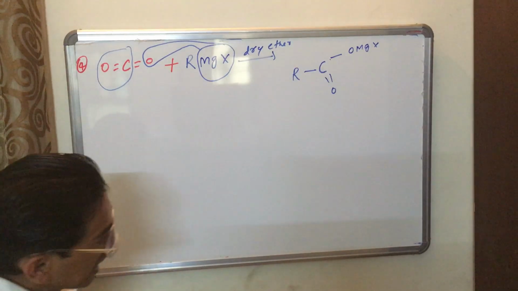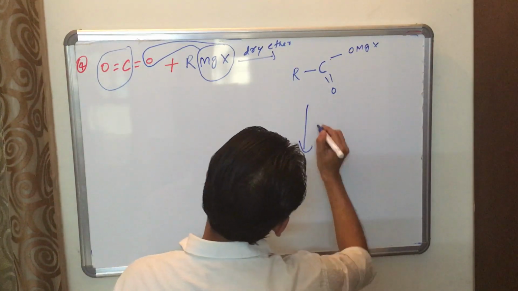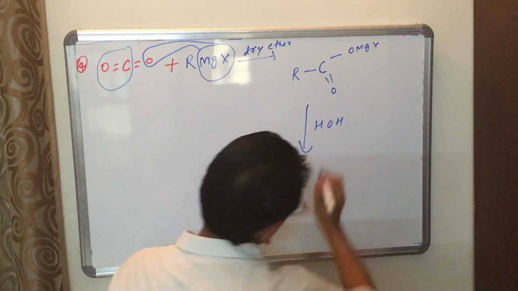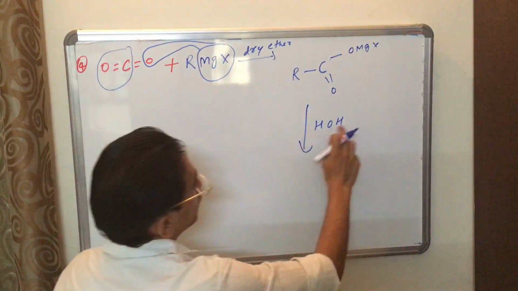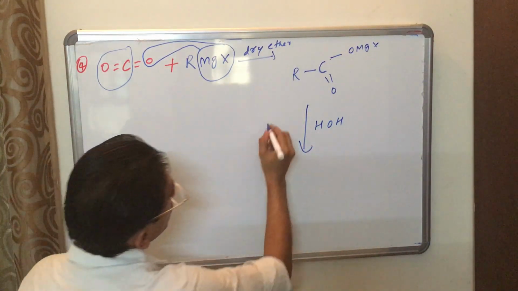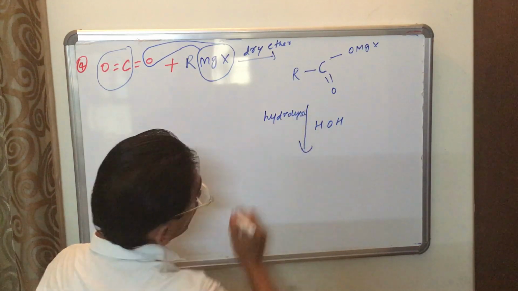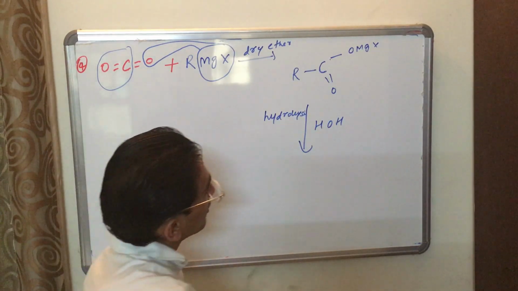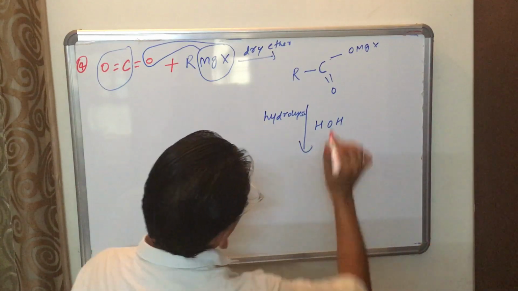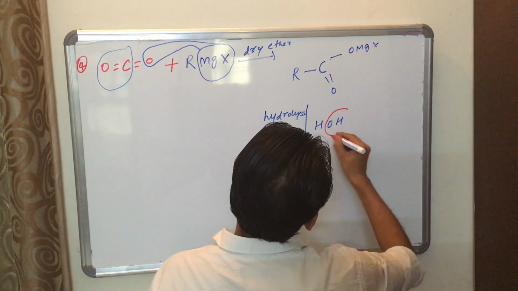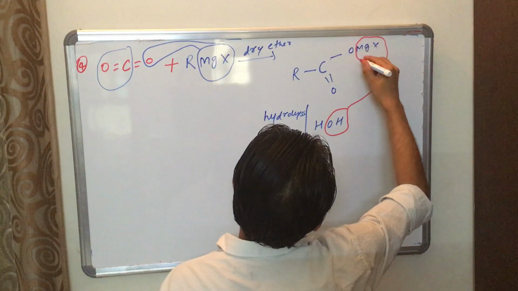When you do hydrolysis, meaning adding H2O, this OH will come with this MgX.